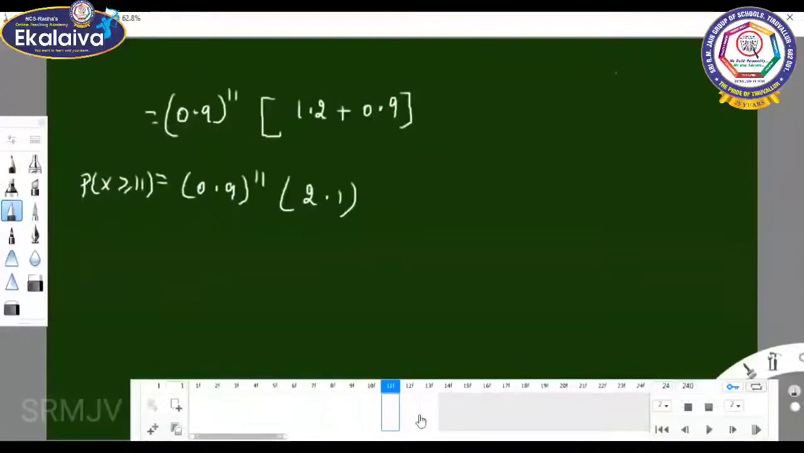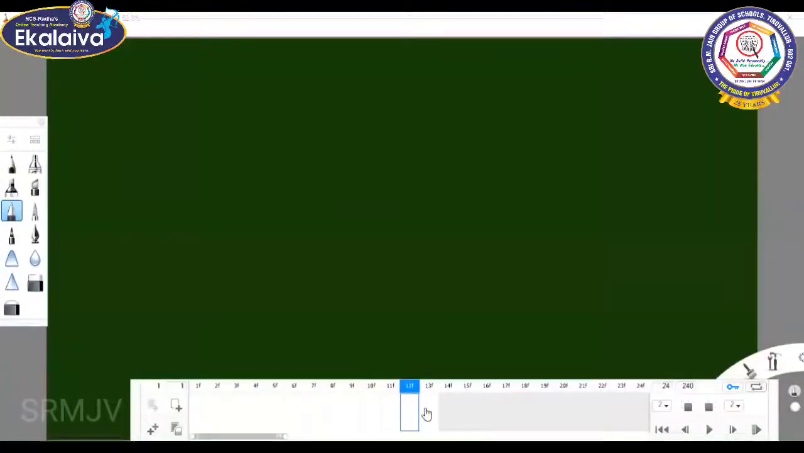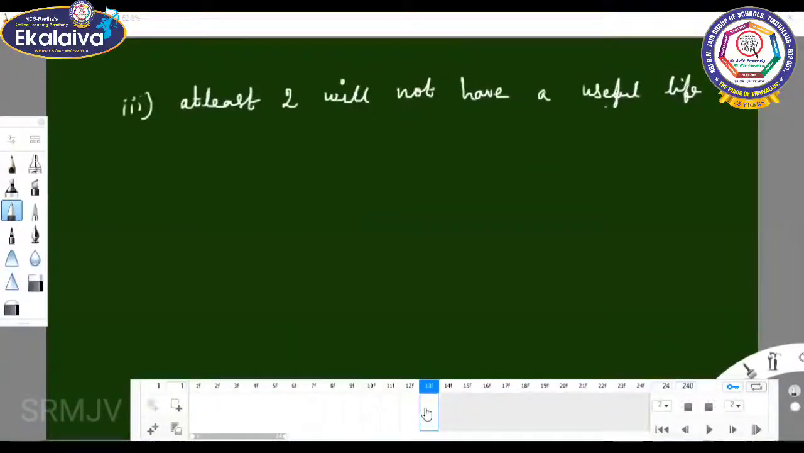See the next subdivision. What is the third subdivision? At least two will not have a useful life of at least 600 hours. So that meaning is what? Two will not have is what? P of x less than 11, because 2 will not have, 12 minus 2 is 10. Either you can write P of x less than or equal to 10 or x less than 11.